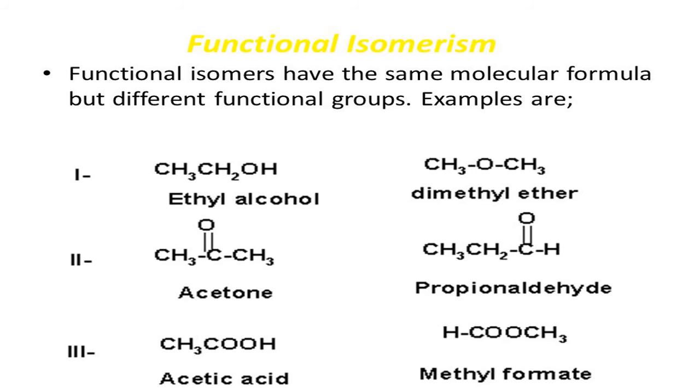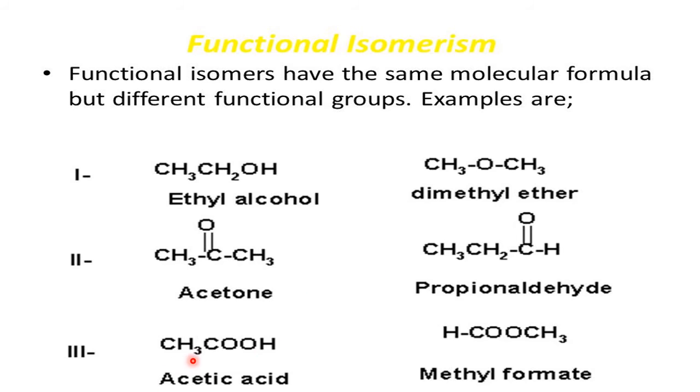A few more examples of functional isomerism. These two you see: alcohol and ether. Already taken. Now you see the second example here. This is the ketone family. This is the aldehyde family. CHO is an aldehyde group. C double bond O between the two carbons is a ketone group. So this is a ketone. This is an aldehyde, but the molecular formula is the same. And these two are functional isomers.